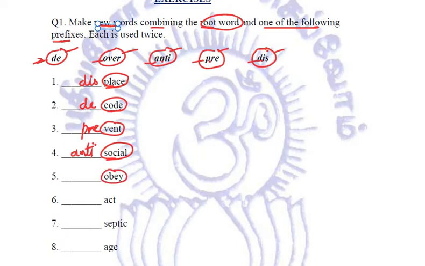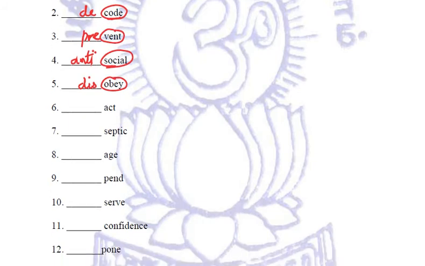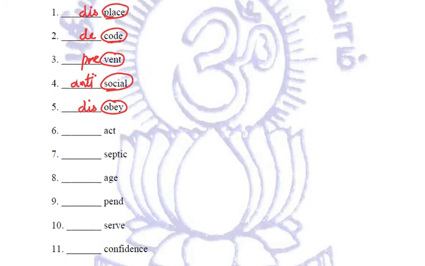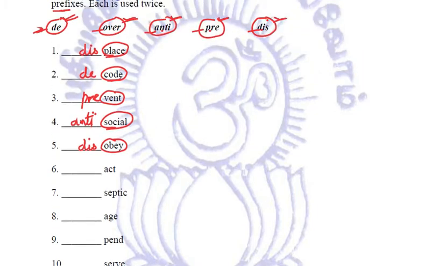Next is obey. To obey someone. Deobey, overobey, antiobey, preobey, or disobey. Again correct. Disobey. Right? If you are not actually going according to some other person, that is disobeying someone. Next, okay, let me show the words also. Act. What are we going to use?